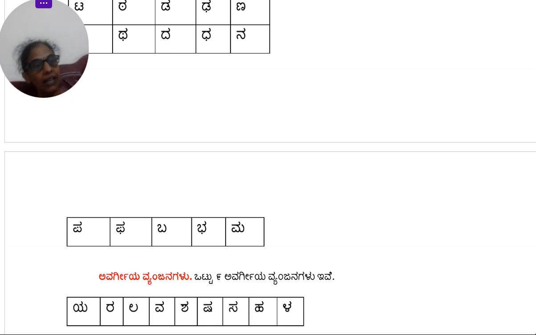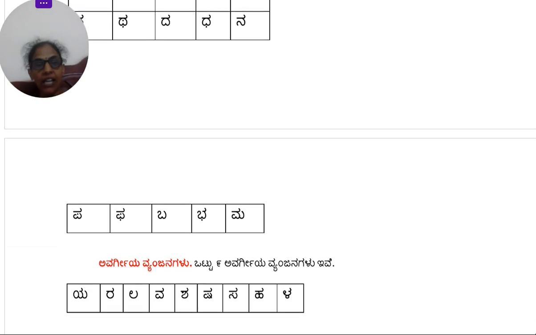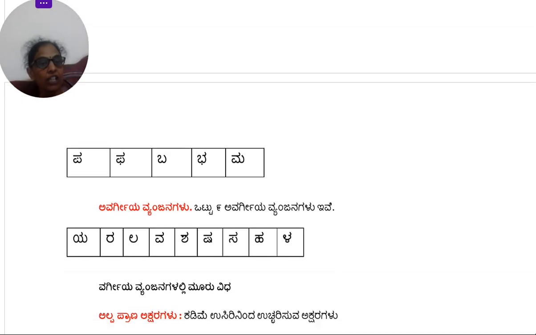So that is the reason they are all grouped together, because the way you pronounce them, you use the same part of the body to pronounce all those. So they are all grouped as one row. Avargiya Vyanjana, we have 9 of them.